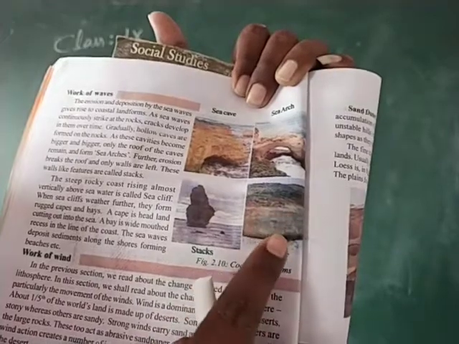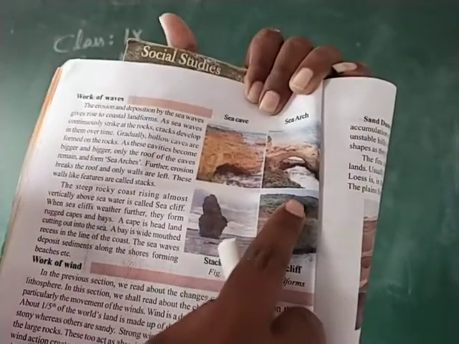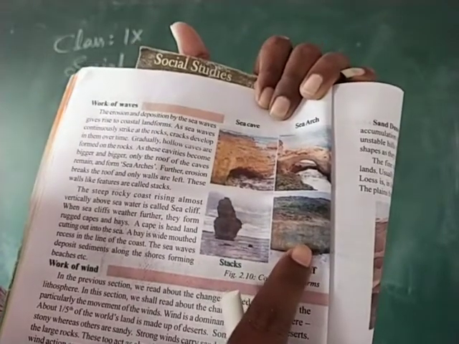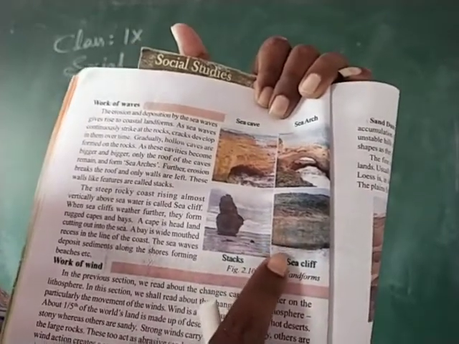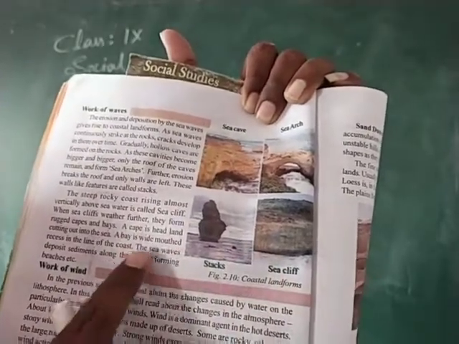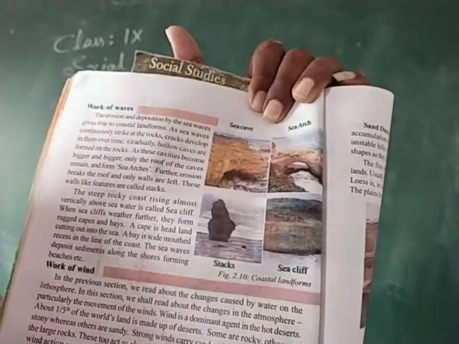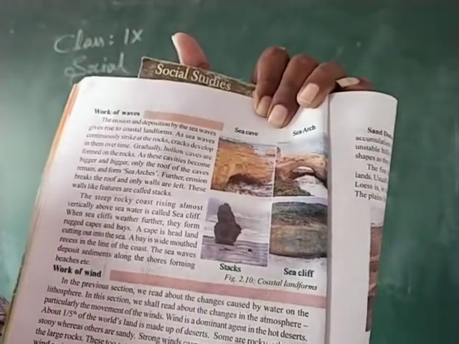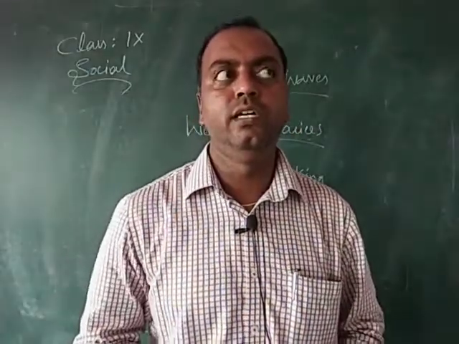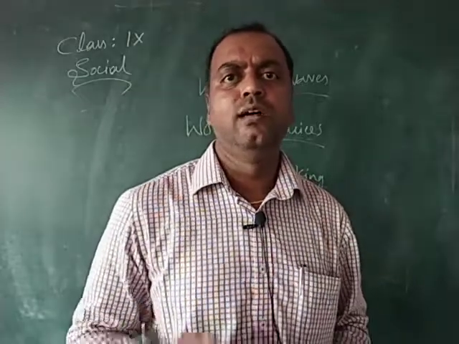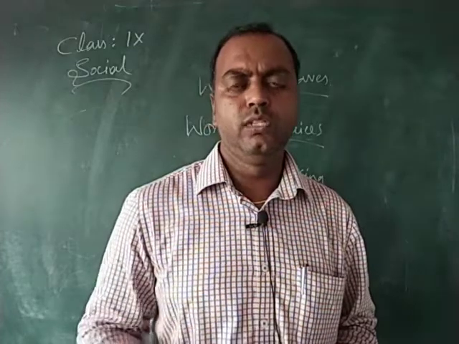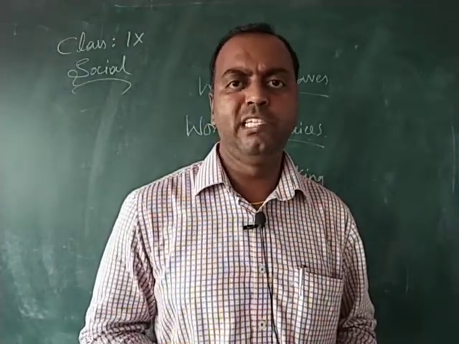A cape is a headland cutting into the sea. A bay is a wide-mouthed recess in the line of the coast. Like you have seen the Bay of Bengal and Cape Town, these are places on the coastal region formed because of the weathering by the seawater. The sea waves deposit sediments along the shores, forming beaches also. This is how beaches get formed, due to the seawater bringing a lot of material which got eroded through the sea waves.